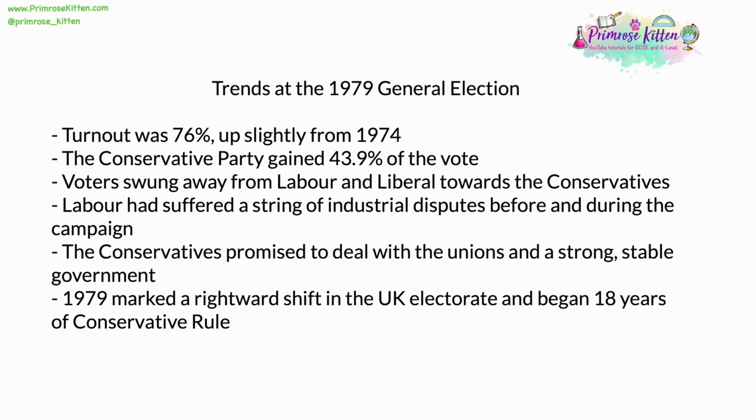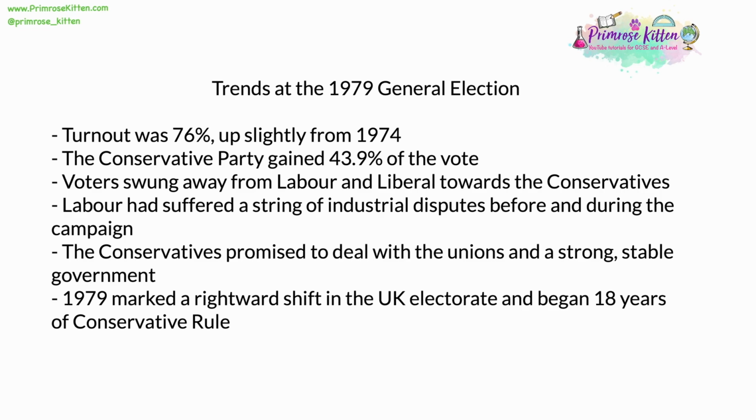There are several important trends and points about the 1979 election. Turnout was very high. It was up slightly from 1974 at 76%. This is a very high turnout, higher than most elections. The Conservative Party gained 43.9% of the vote. It's often the case that governments are formed in the UK with much less than 50% of the vote. Some of the vote goes to smaller parties, but because only the most votes are needed in a seat to win it, generally the winning party will have between 40 and 45% of the vote.